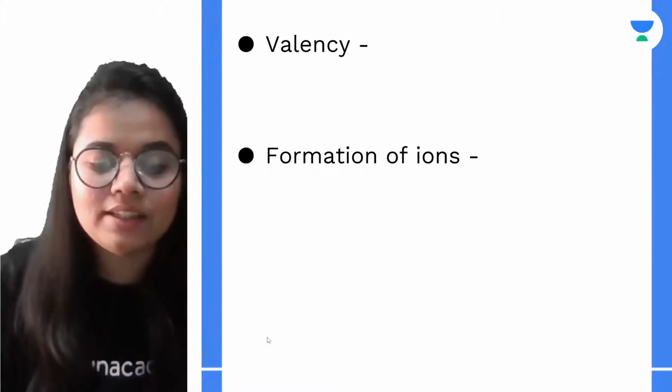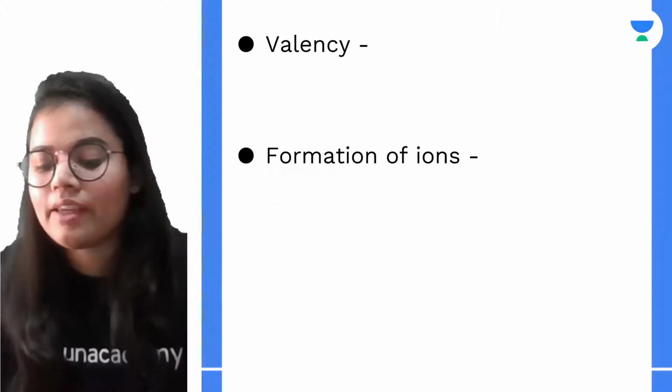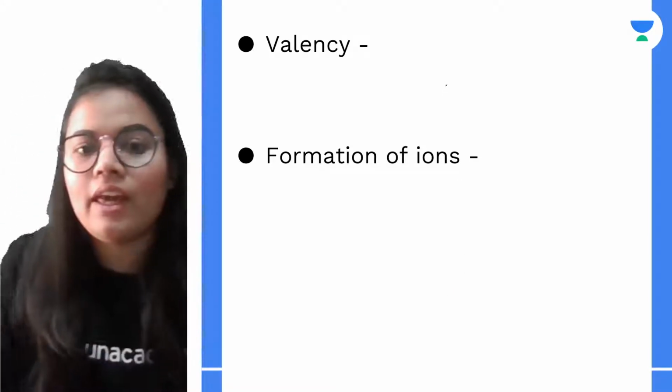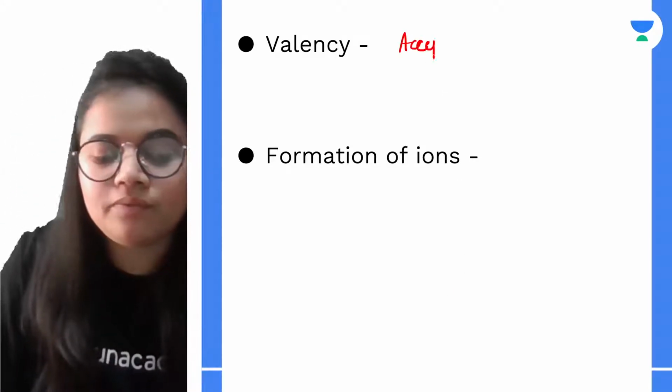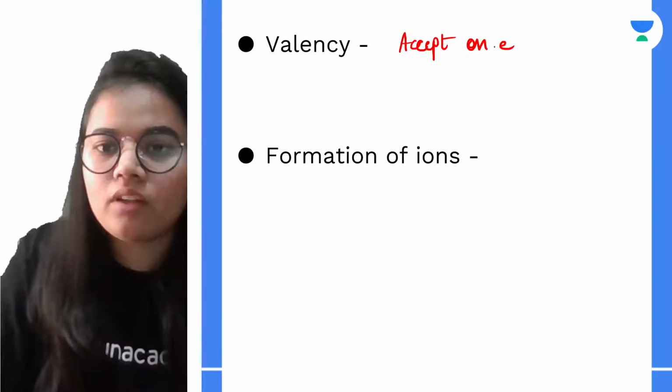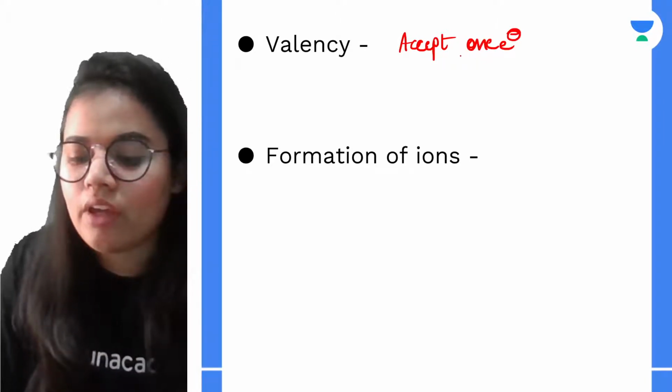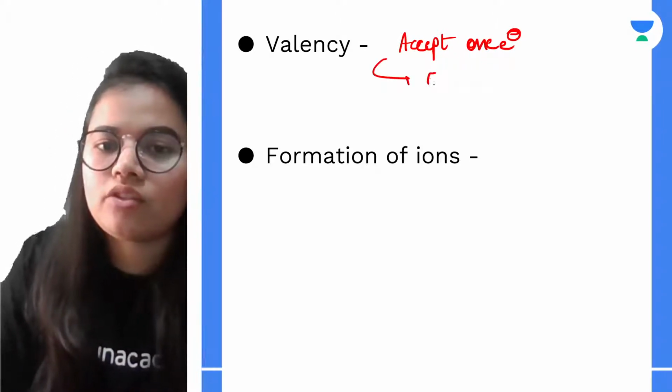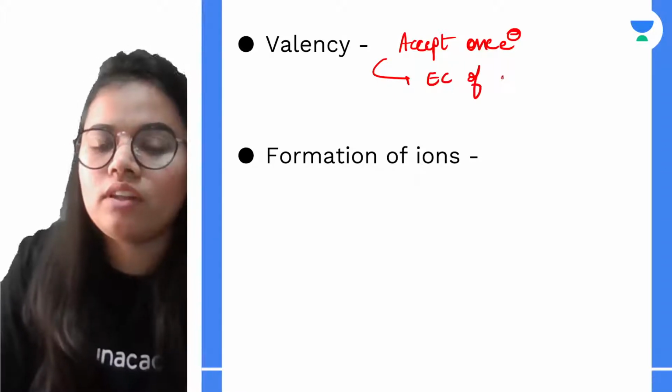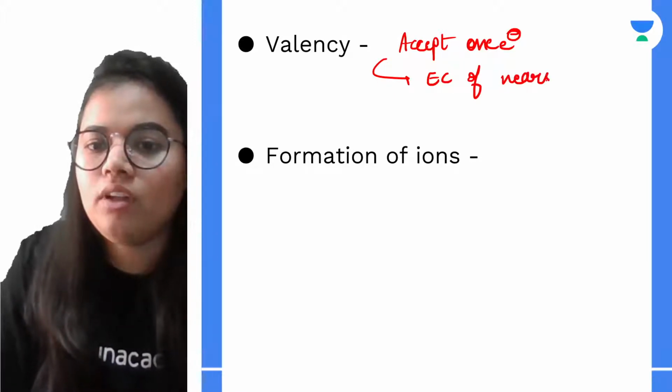Next is the valency. Their valency is 1. They accept 1 electron, and they attain the electronic configuration of the nearest inert or noble gas.